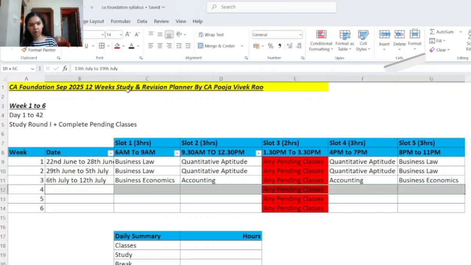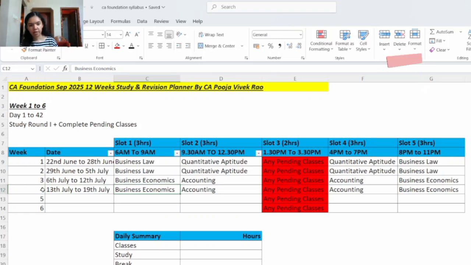So now let's see week number 4, from 13 July to 19 July. Here again in slot 1 you will study business economics. In slot 2 you will study accounting. In slot 4 again you will continue with accounting. And in slot 5 you will study business economics.